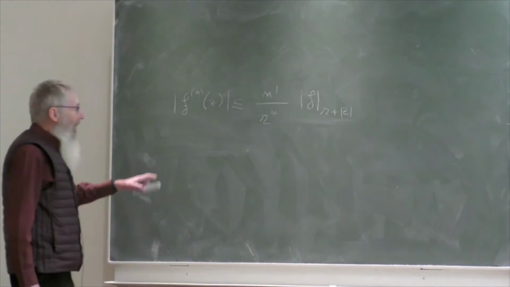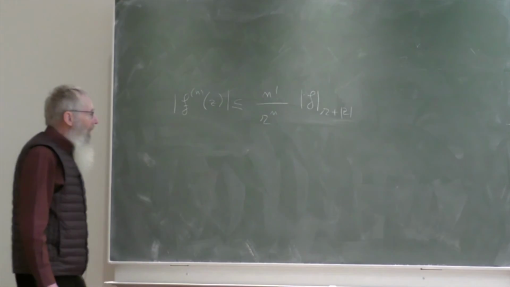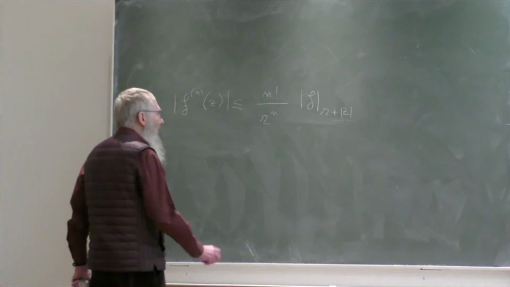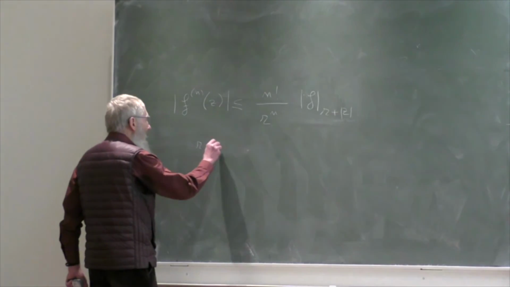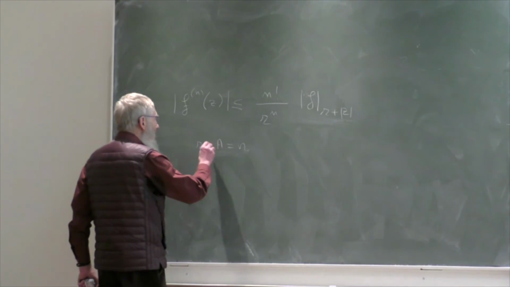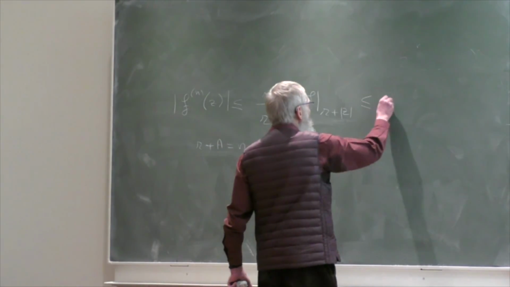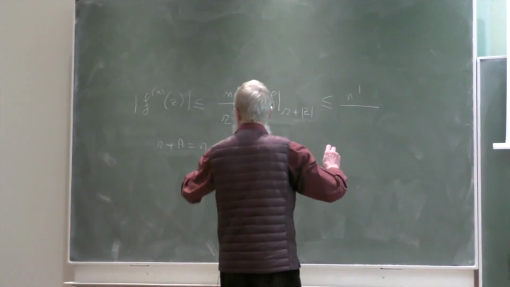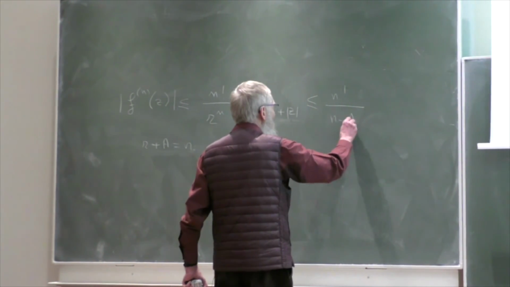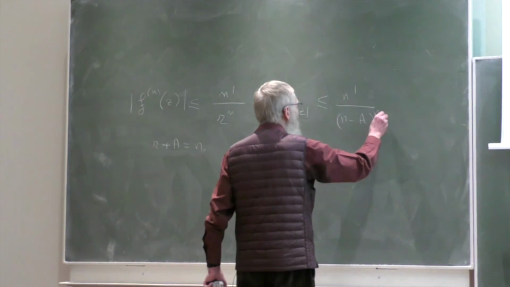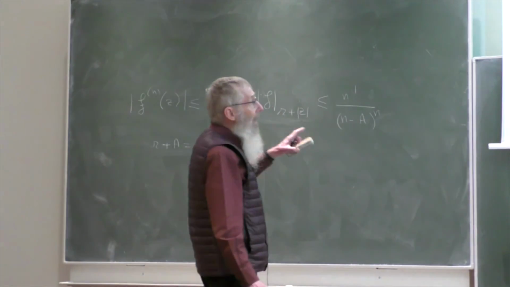So the modulus of z is less than a, so the z here we can replace by a, and I will take r plus a equal to n, and so this gives n factorial divided by n minus a, where n tends to infinity, so n is greater than a, to the power n,